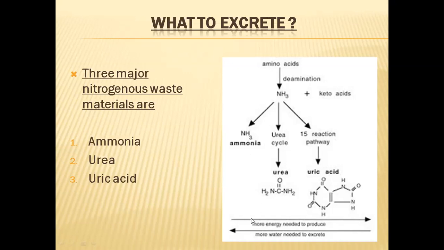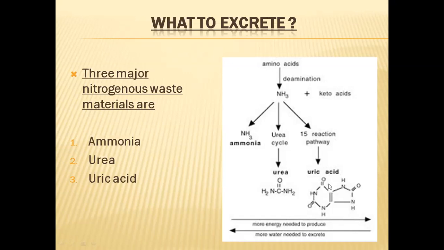So here you can see these two arrow marks. The upper arrow mark shows that more energy is needed to produce these things. Ammonia requires less energy, urea requires somewhat more energy, and uric acid requires much more energy to produce. The lower arrow shows that more water is needed to excrete.